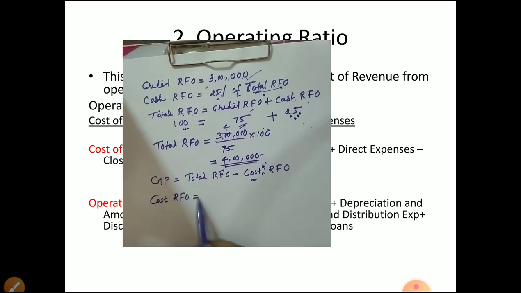Cost of RFO is equal to purchases, plus direct expenses not given, and changes in inventory given. Excess of closing inventory over opening inventory is the change of inventory, which we solved earlier. We have to subtract the change of inventory, not add.